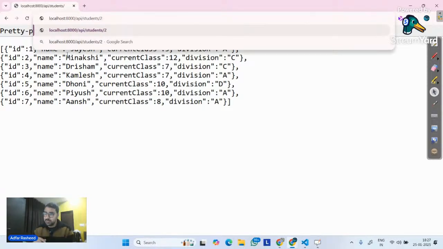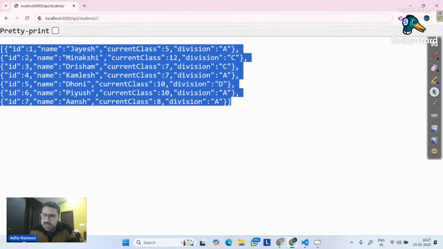Which means now I want to find data on a unique basis, something that will return me the data of a student individually. Now, do you think in this particular data that I have, there is some parameter that will actually allow me to identify a student uniquely?